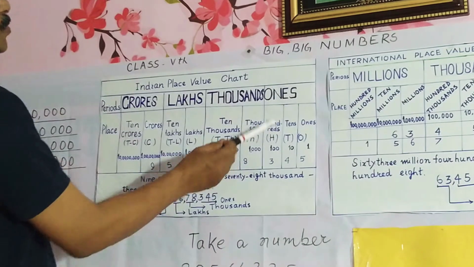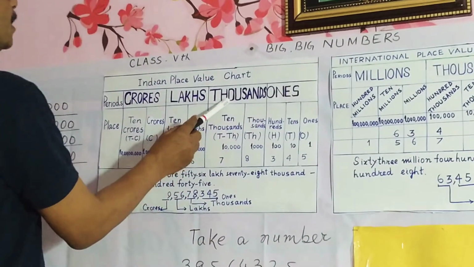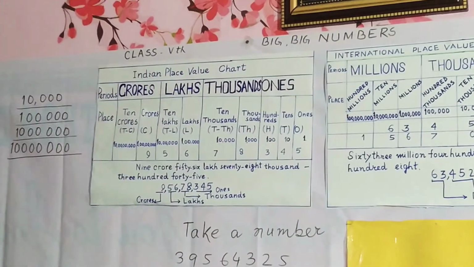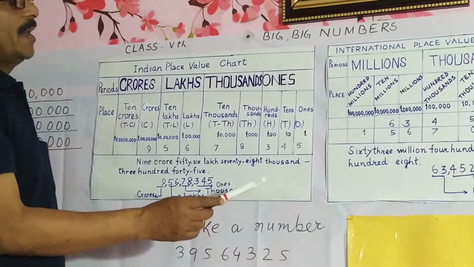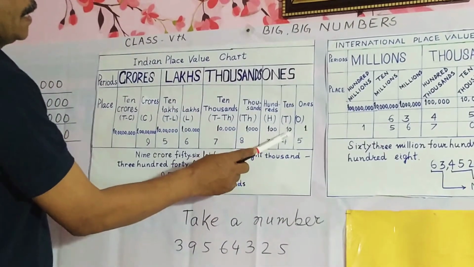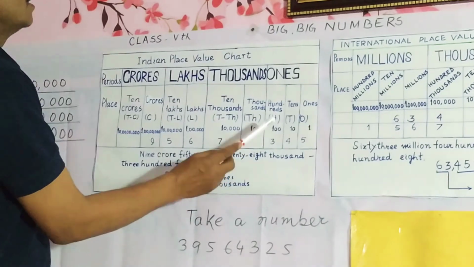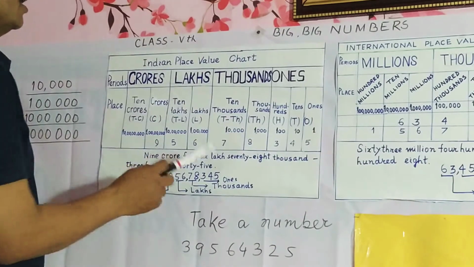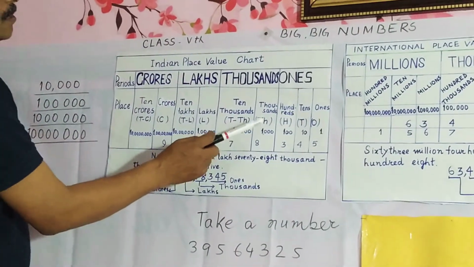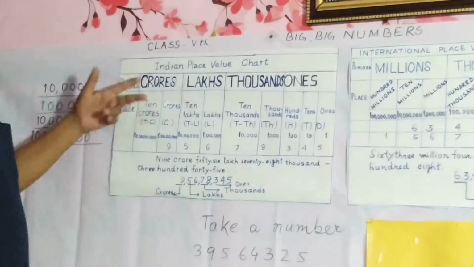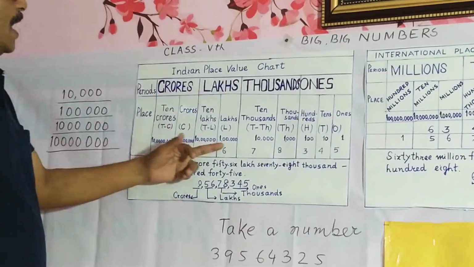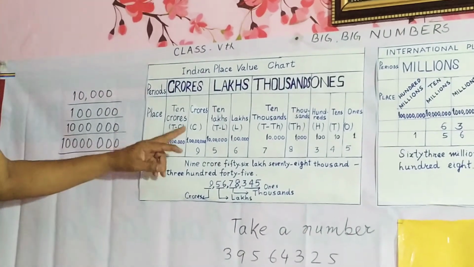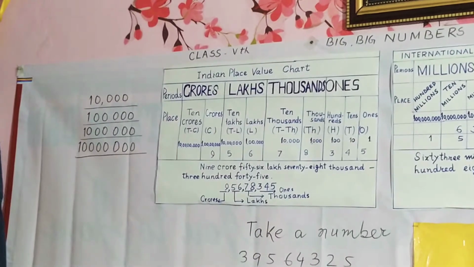In the periods, you see the ones, thousands, lakhs, crores. Under the period ones, there are three places: ones, tens, hundreds, and under the period thousand, you see two places: the thousand, 10,000. Under the period lakhs, you see lakhs and 10 lakhs, and under period crores, you see crore, 10 crores.